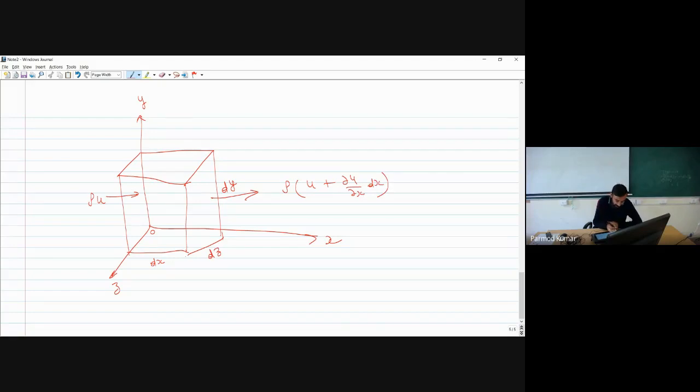Similarly, I will be having some mass flux in the vertical direction as rho v, and over here I will be having rho times v plus del v by del y into dy.